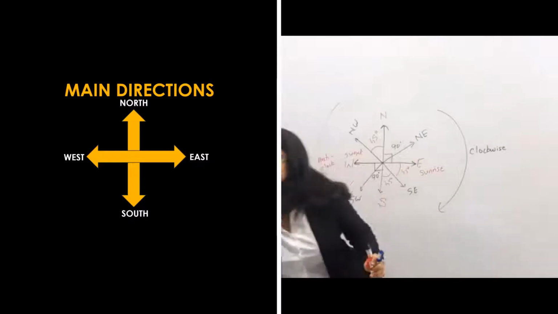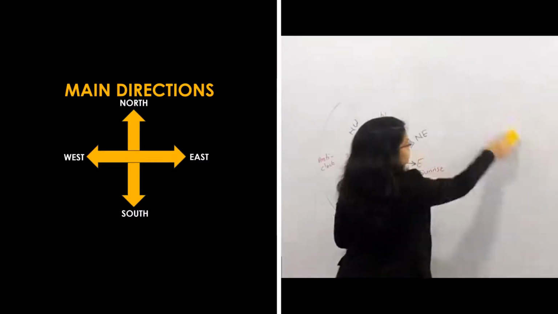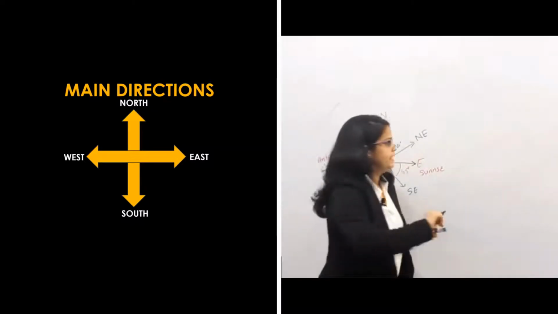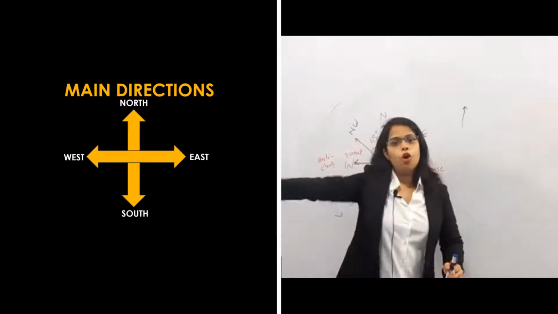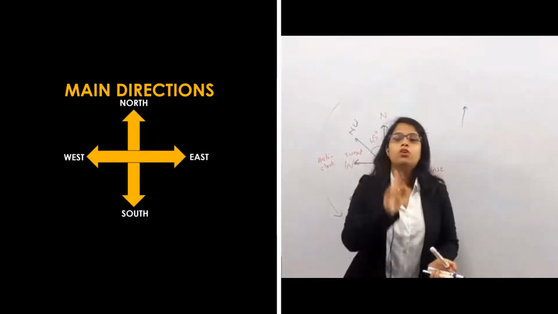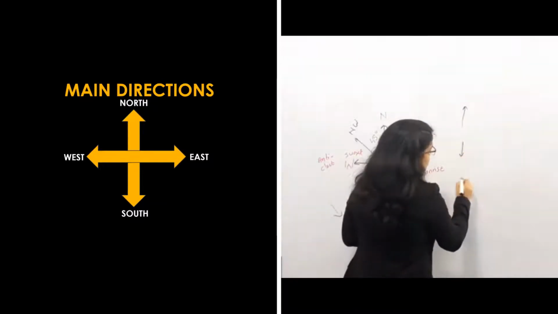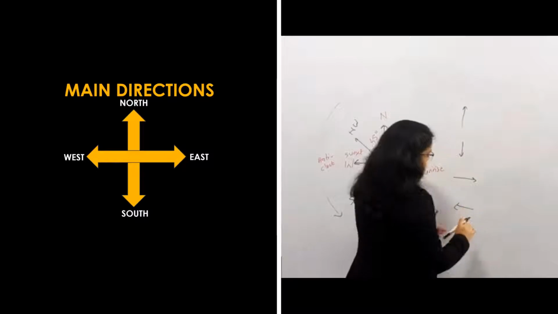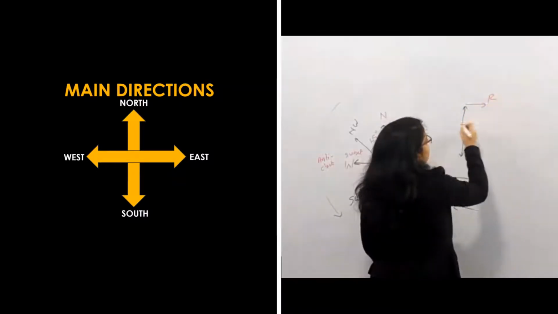And the most important was left and right. I'm just going to show you the left and right concept. First we will take a review. If I am in the north direction, then what will be my right? Clockwise is the right, anti-clockwise is the left. We only have to remember that clockwise is the right. Suppose this is the north, this is the south, this is the east, and this is the west. What will be my right? Clockwise. So this will be my right for the north.